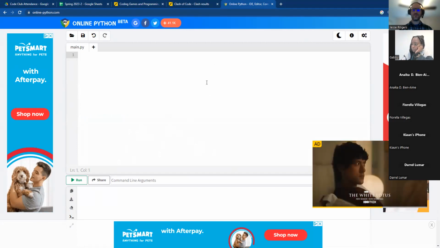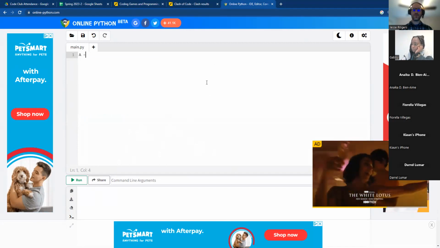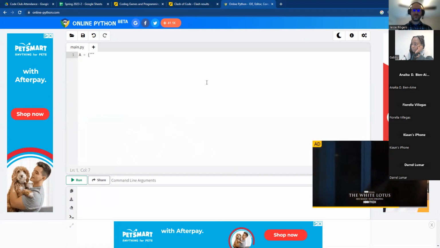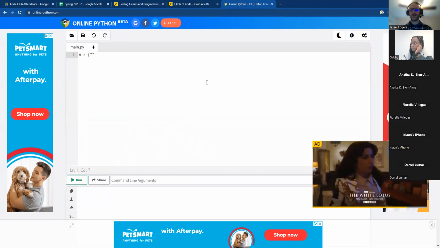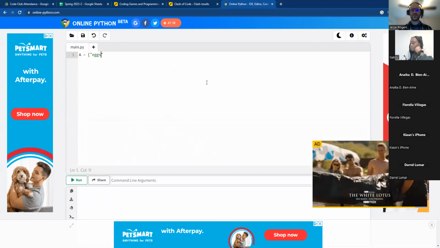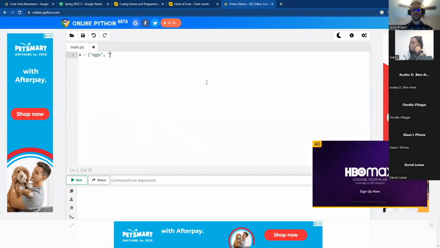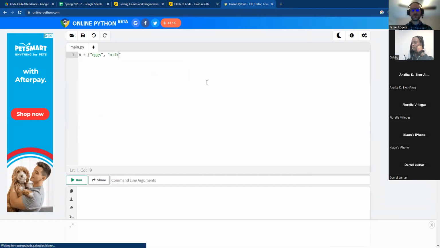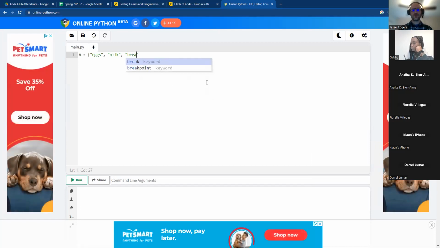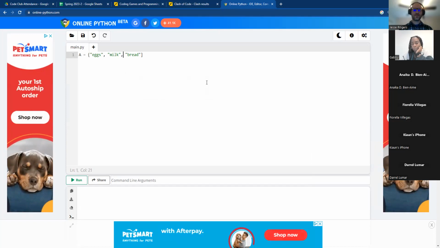So for example, let's say A equals and then items that are in a shopping list or something like that. So eggs, comma, milk, comma, bread. So I meant to put these brackets, not the squiggly lines, but the brackets. Squiggly lines will be something else.